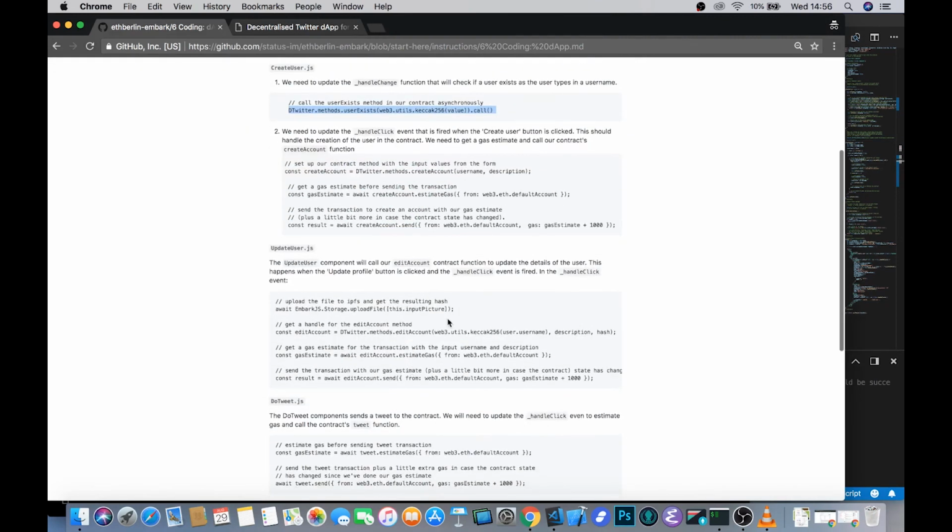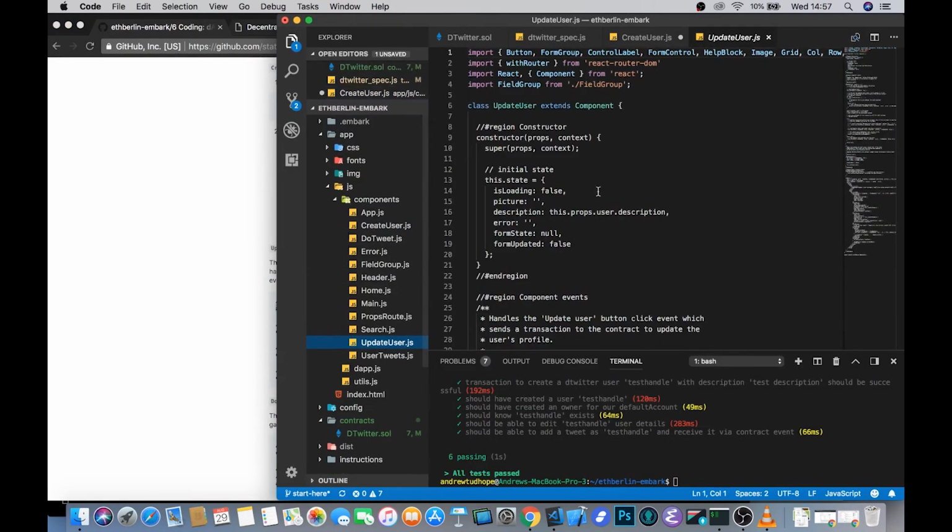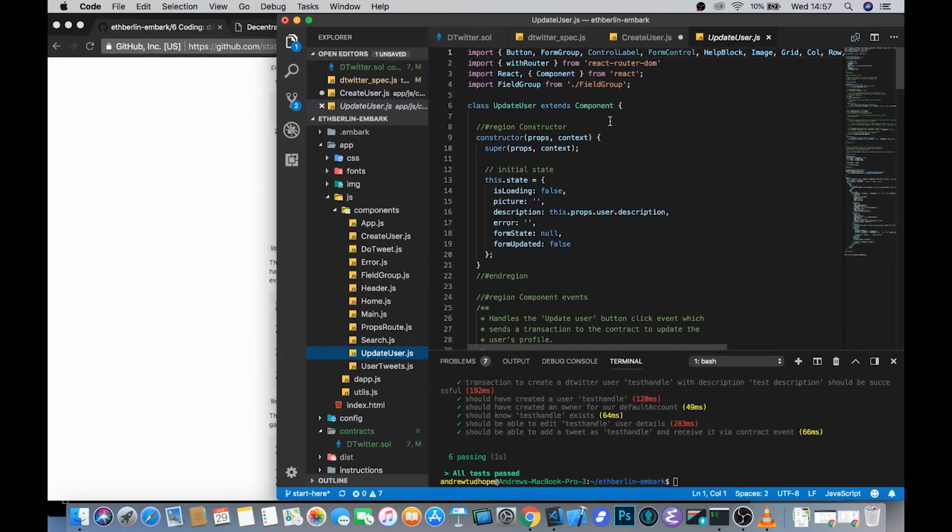We now move into the update user function. So you take a look here. Update user is a little bit further down. It looks very similar to create user, and this is the joy of using React. Again, the modularity that comes with this stuff is just unbelievable, and so it's really easy to create as many different components as you need using the structure, which is why I say that this is such a useful template, because it doesn't have to be Twitter that you're building. You can just use the data flows and structures that have been set up here and optimized by the Embark team to really kickstart your projects and really get it going with a bang.